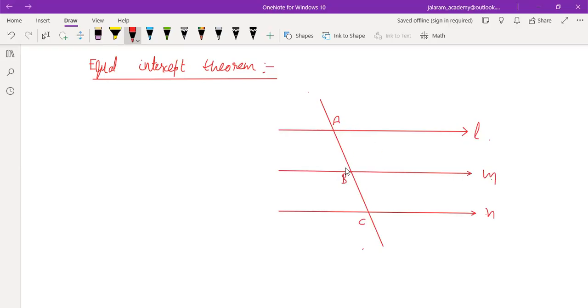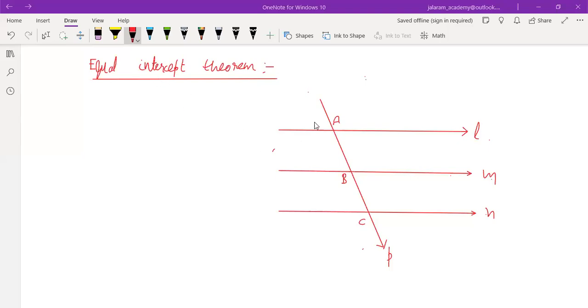Means AB is the intercept made by line, if we name this line small p, so AB is the intercept made by line P between line L and line M. And BC is the intercept made by line P between line M and line N. So if three lines L, M and N are parallel to each other and P is a transversal, a transversal being a line which intersects two or more lines, the intercepts made by this transversal P on the three parallel lines L, M and N are of length AB and BC.